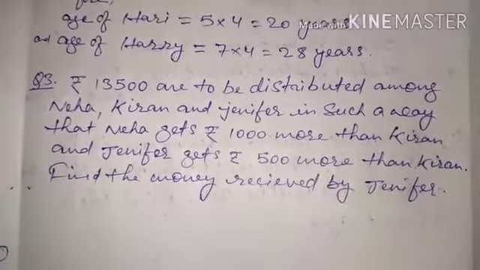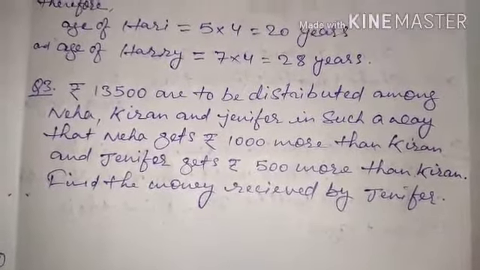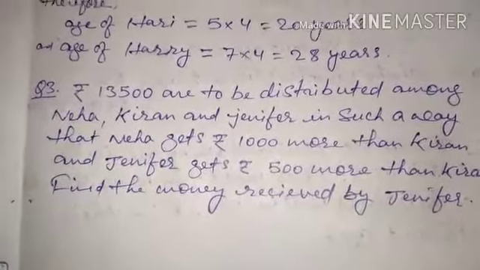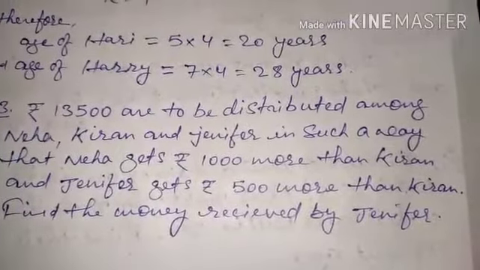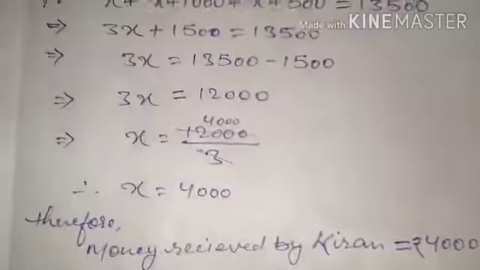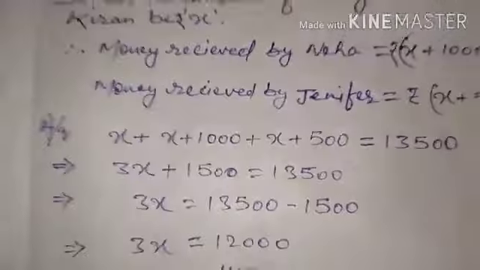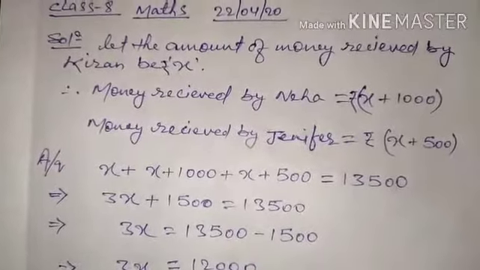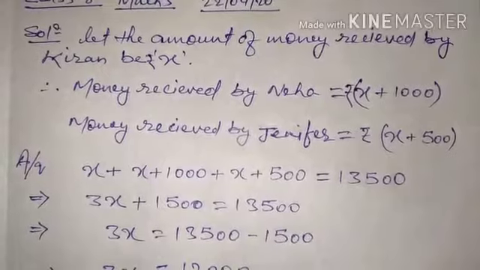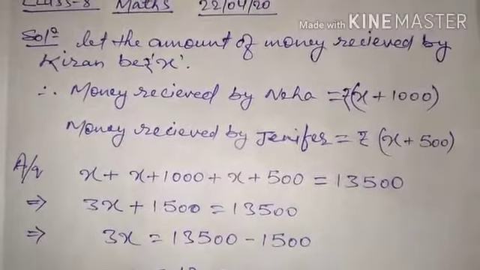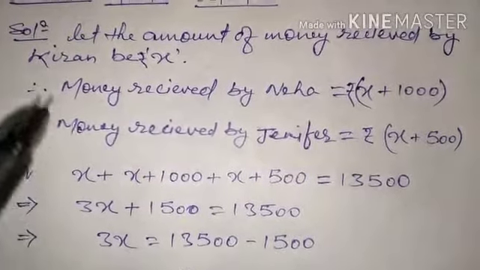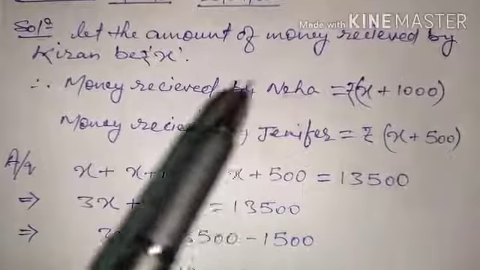So our clue is that we first have to assume the money received by Kiran. The question is asking to find the money received by Jennifer. So we have to calculate how much money is received by Jennifer. Let us go for the solution now. Here is our solution. As I told you earlier, since both the amounts received by Neha and Jennifer are related to the amount of Kiran, that's why I assumed